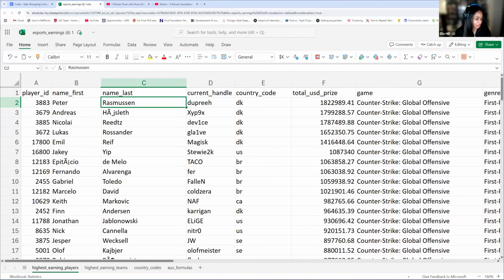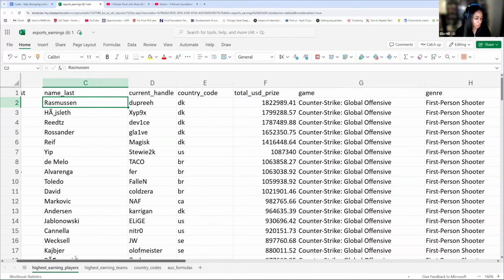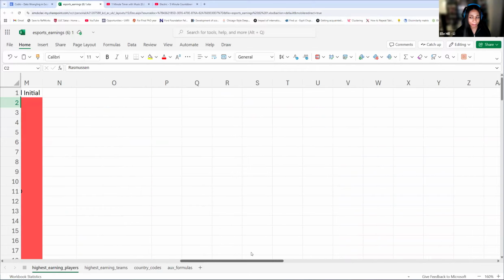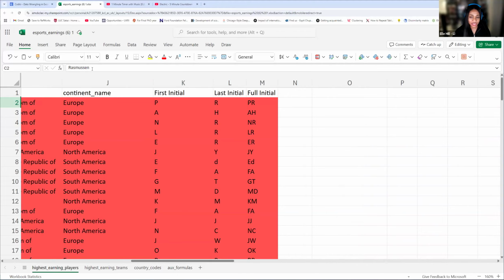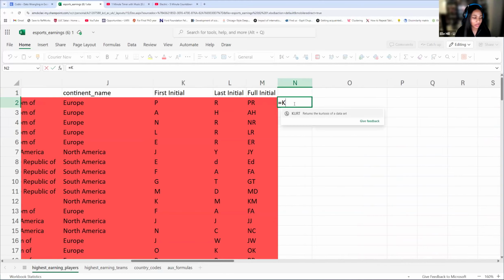Oh, and then German has a good question. What's the difference between having a comma or having this as a colon? If you have this as a colon, if we actually just type this in, K4 through L4, this is a range. So you're giving it a specific range.